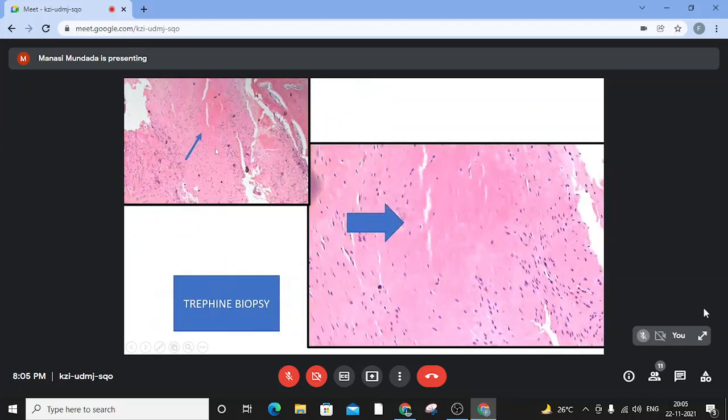So this is a trephine biopsy from one of the cases wherein we saw this pale pink homogeneous amorphous material deposition showing this crackling artifact. I don't have Congo red pictures to show you, but this stained beautifully with the Congo red staining, showing the very popular apple green birefringence that we see. So this was the case of amyloid deposition that you might pick up on trephines.